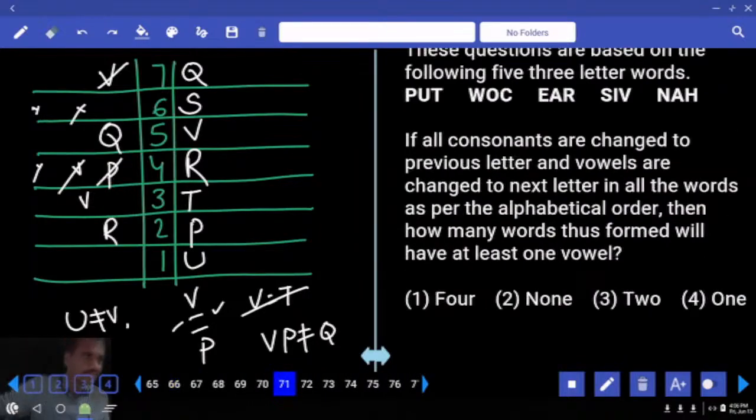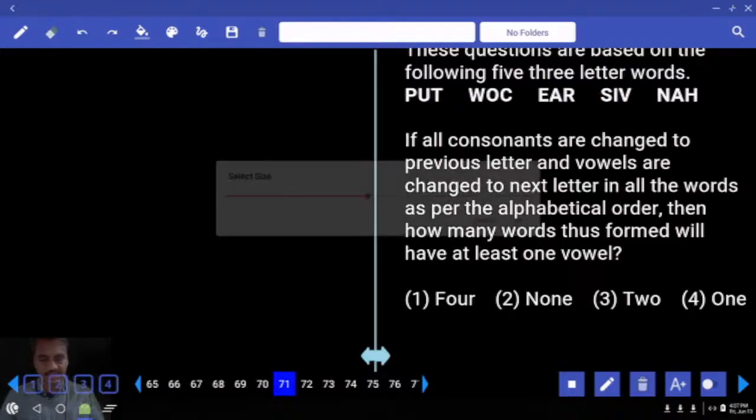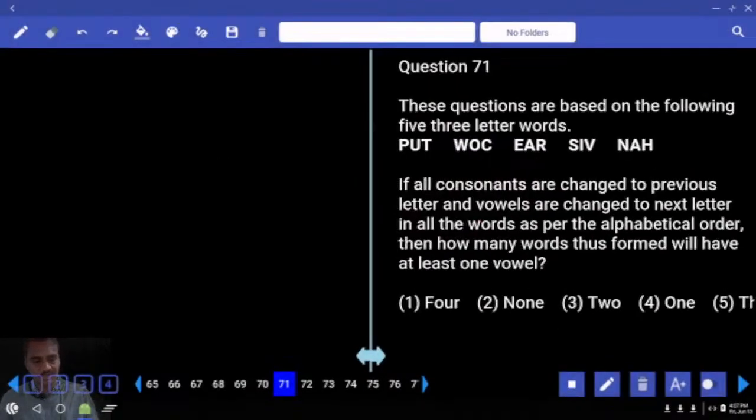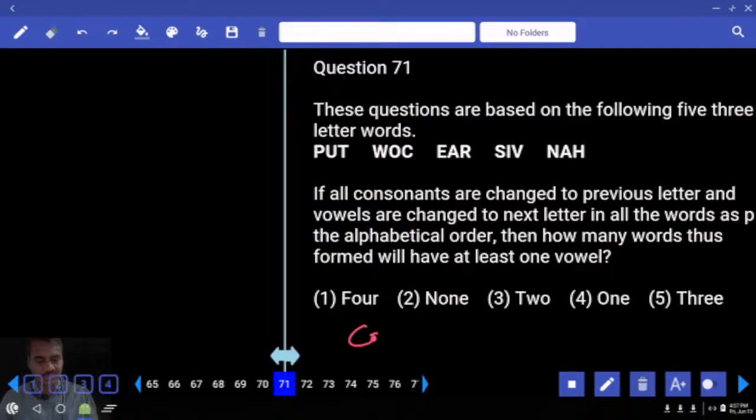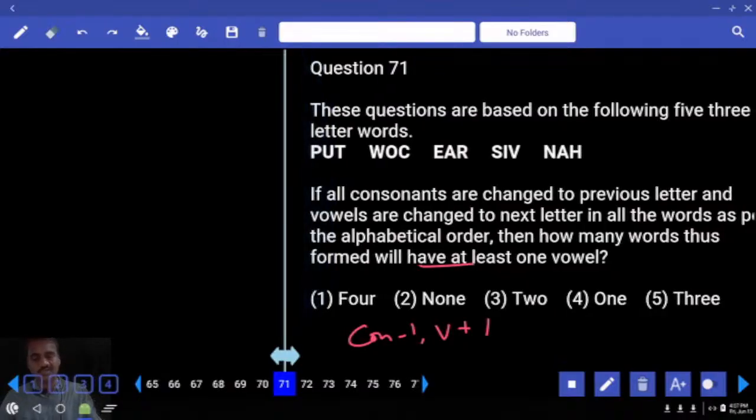Then 71 onwards. Now in this question number 71, what is given? It is based on a set of words, question number 71 to 75. Now if all the consonants are changed to the previous letter, and vowels are changed to the next letter, consonant minus 1 and vowel plus 1. Then how many words thus found will have at least 1 vowel? At least 1 vowel means vowel plus 1 can never be a vowel. Then you need to focus only on the consonants.